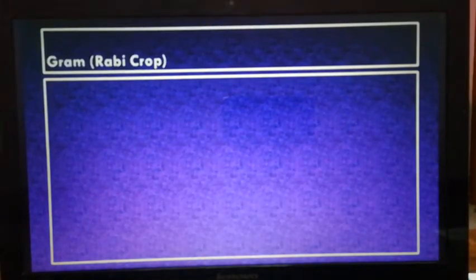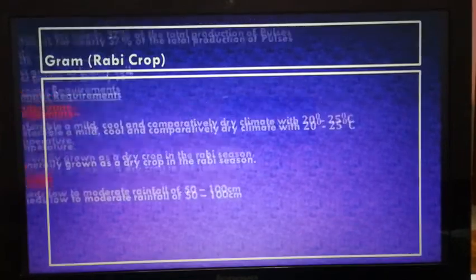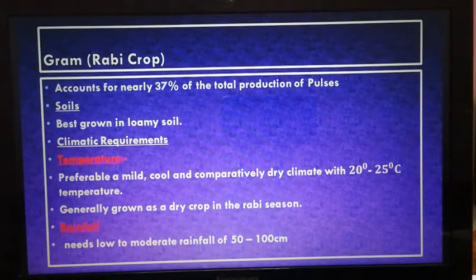Now the gram we will study. Gram accounts for nearly 37% of the total production of pulses in India. It grows best in loamy soil. Climate: it requires a temperature of 20 degrees Celsius to 25 degrees Celsius.